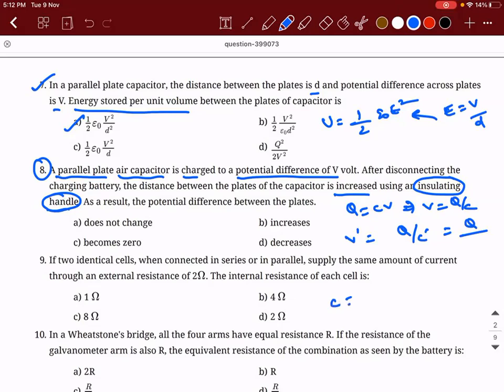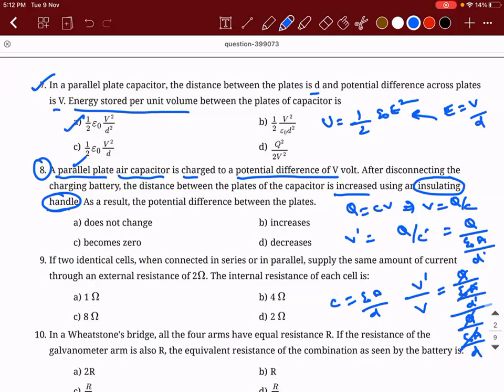We know that C is equal to epsilon naught A by D for a parallel plate capacitor. Right? What will be the relation? So distance between the plates is doubled. What will happen to the capacitance? Half. So they told it is increased, so it will be epsilon naught A divided by D dash. So V dash divided by V is equal to Q divided by epsilon naught A divided by D dash, divided by Q divided by epsilon naught A divided by D.